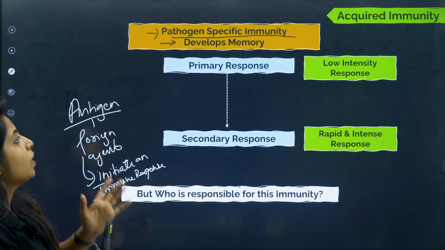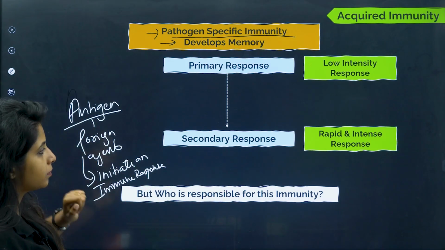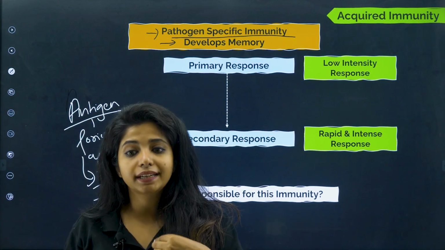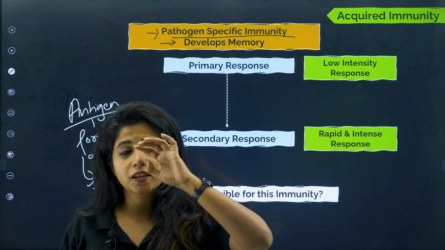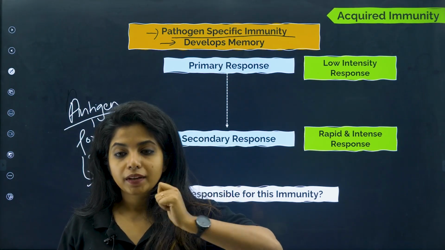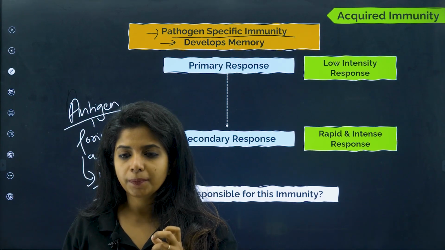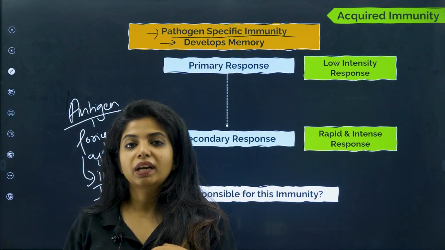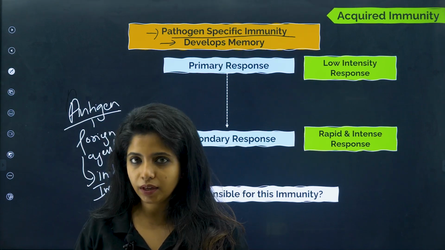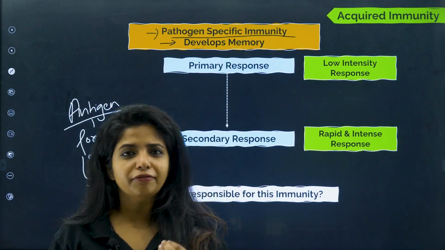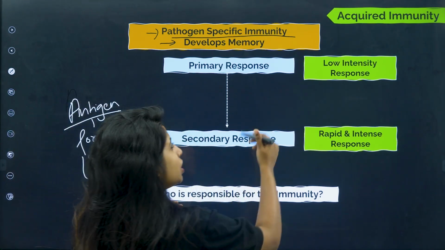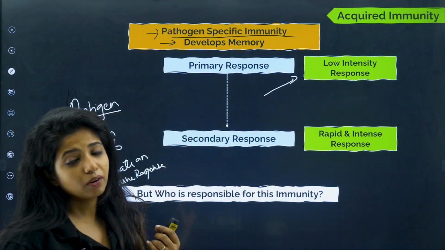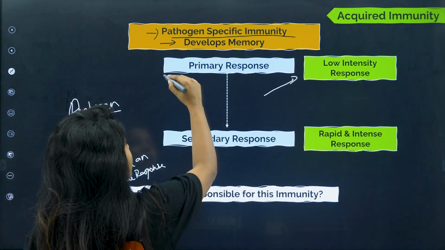Let's see. Whenever we get a disease, you might have seen people when they got COVID, the first time they got COVID, our body was not able to really fight with it, and it was a very low intensity response given by our body. Now this response is known as primary response.